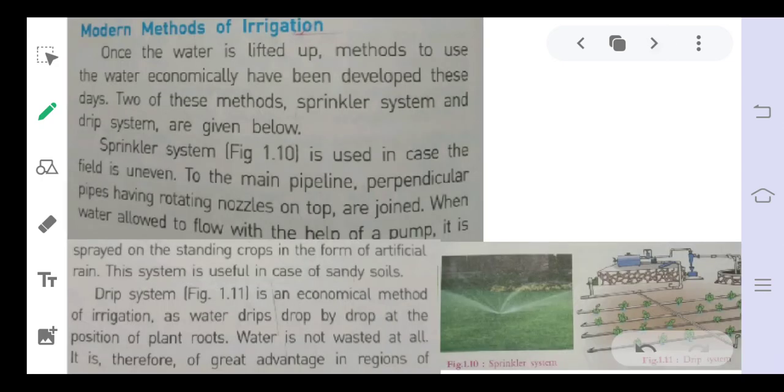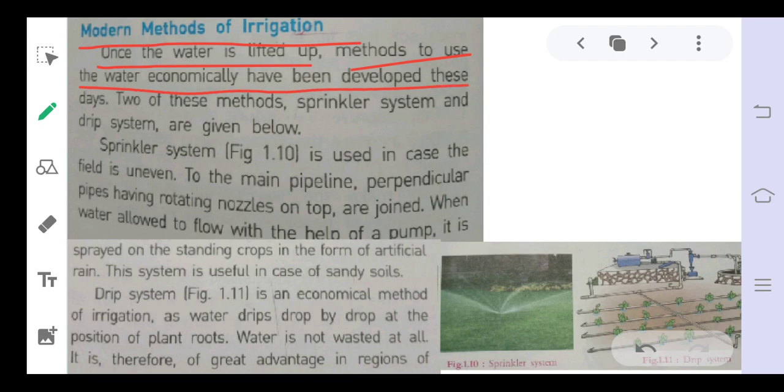But these days we use modern methods of irrigation. Modern methods are more efficient, meaning with a lesser amount of water we can irrigate a larger amount of field. Once the water is lifted up, methods to use the water economically have been developed.